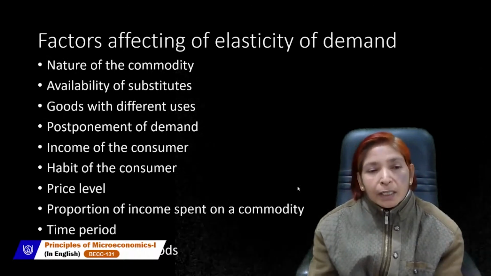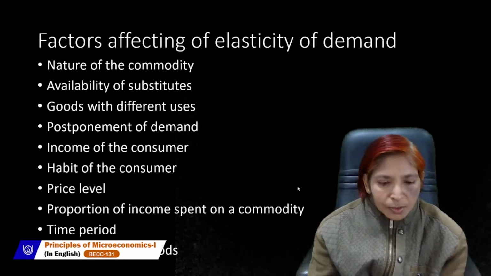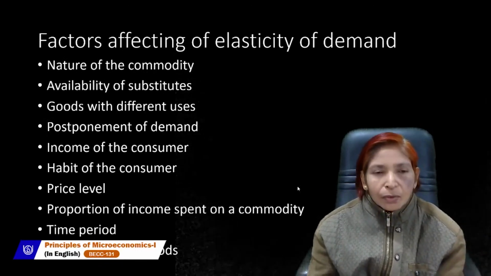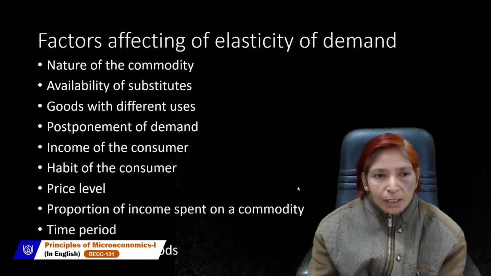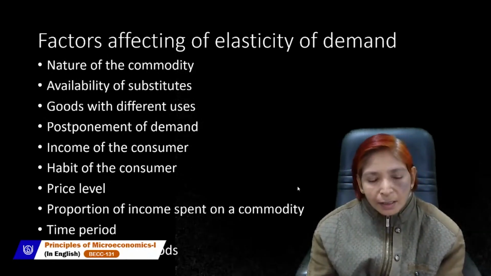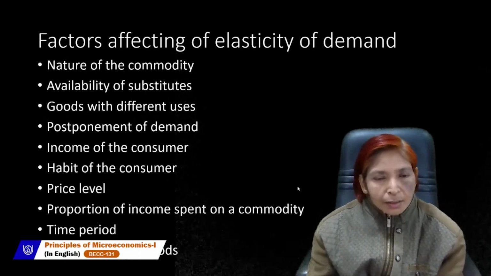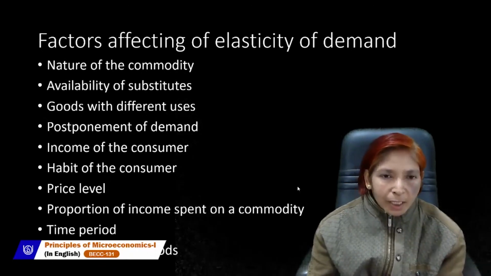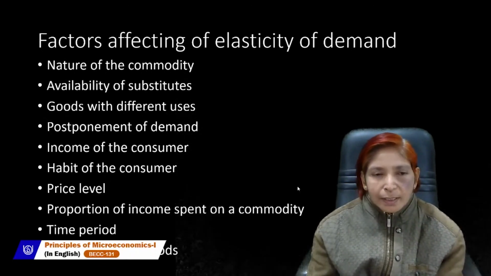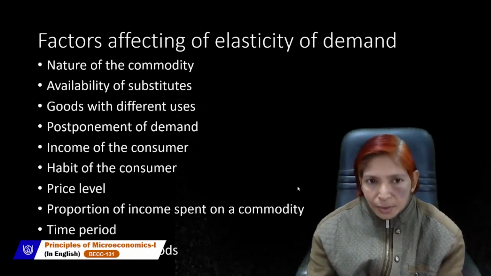If a commodity is necessary, in case of necessary goods, as you know, necessary goods are those goods which are very necessary for us, very necessary for the survival of all human beings, like water, salt, sugar, rice, wheat, milk, fruits, vegetables, etc. These are all called necessary goods.